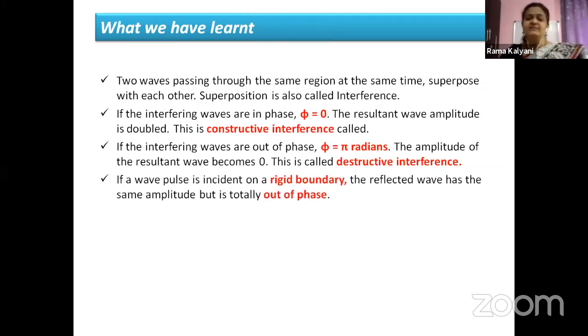And if a wave pulse is incident on a rigid boundary, the reflected wave has the same amplitude but is totally out of phase. We have just seen that at a rigid boundary, the wave is reflected with the same amplitude but totally out of phase.